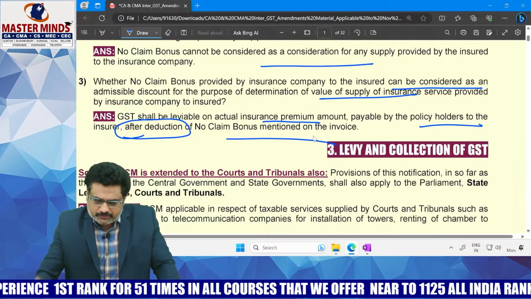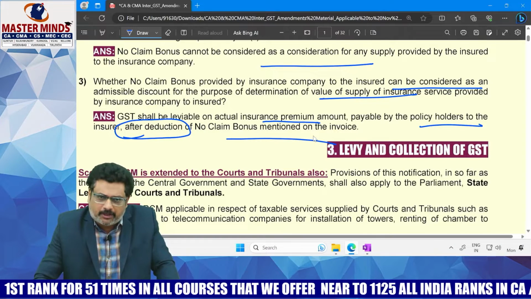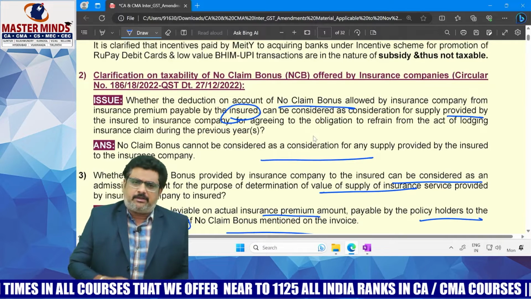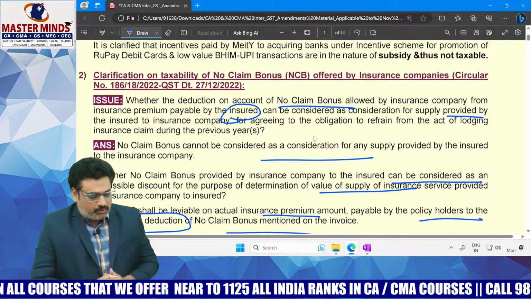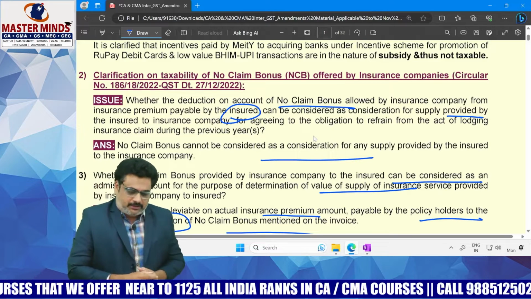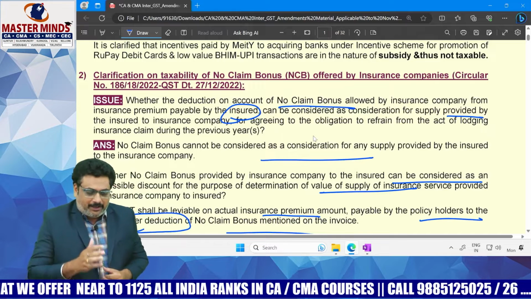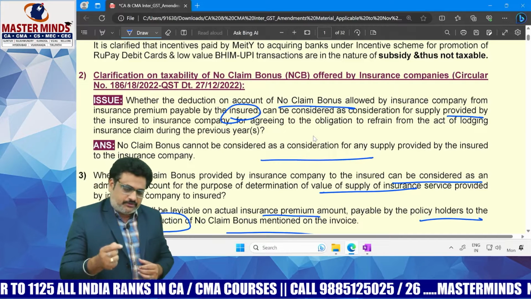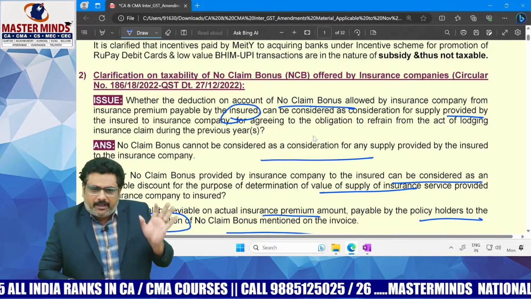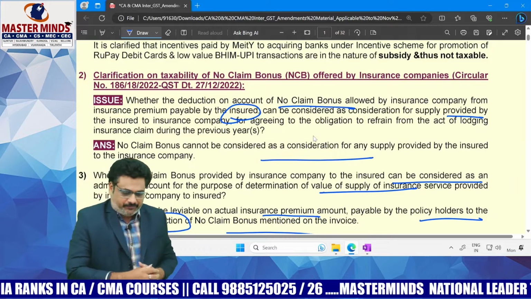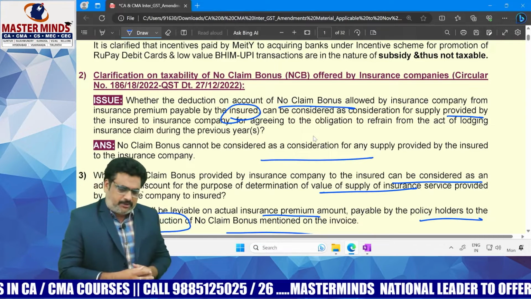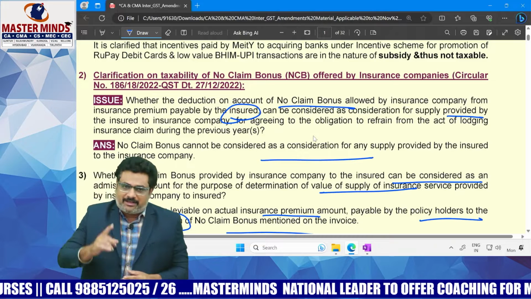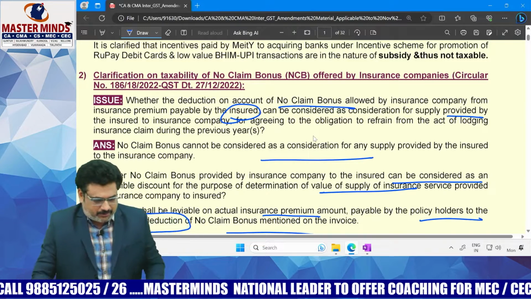So we just discussed the taxability of no claim bonus that is offered by the insurance company. Okay. This no claim bonus is allowed to the customer for not making any insurance claim during the policy term. In simple words, no claim bonus is allowed to the customer for not making any insurance claim during the policy term. Okay. In that case, at the time of renewal of the policy next year, this no claim bonus will be adjusted against the premium that is needed to be paid.